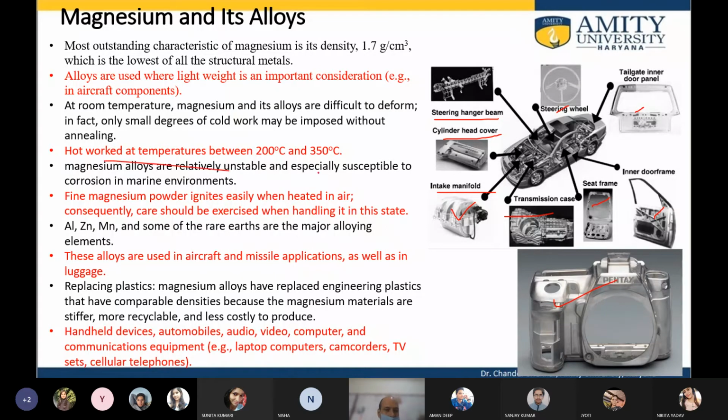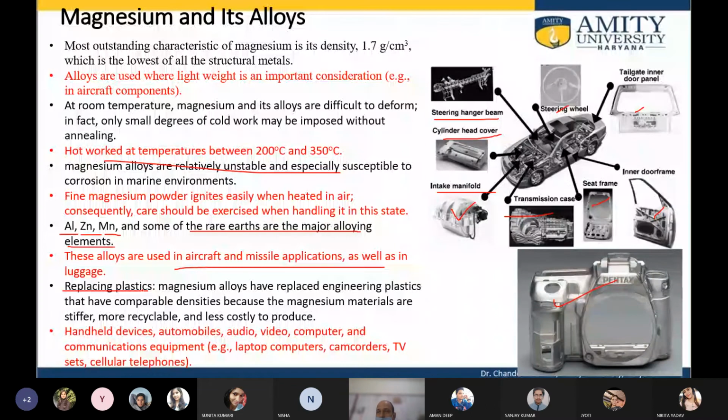So magnesium is alloyed with, say, aluminum, zinc, and manganese, and some rare earth elements to improve its mechanical and corrosion resistance properties. As we have seen, this is used in aircraft and missile applications and all sorts of other applications. It has the ability to replace plastic.